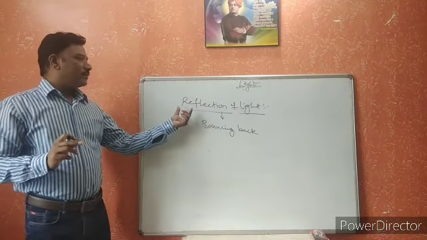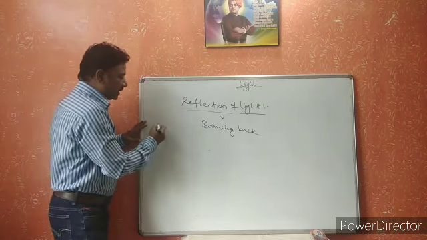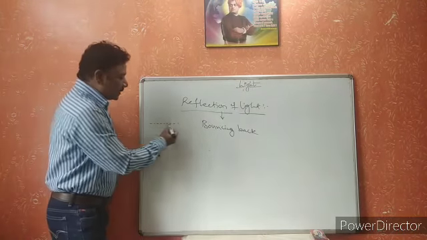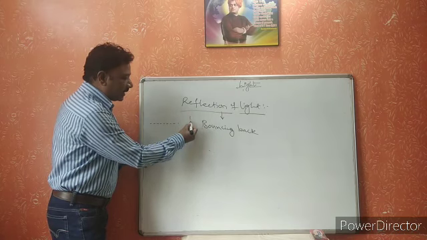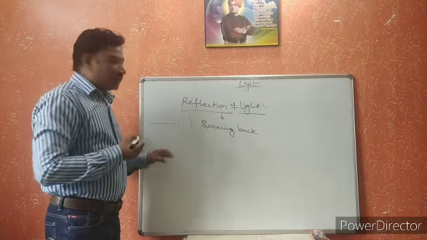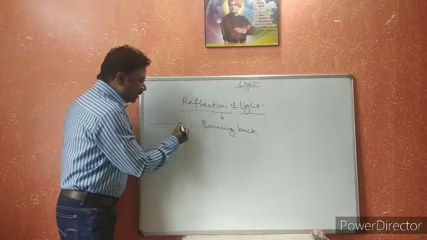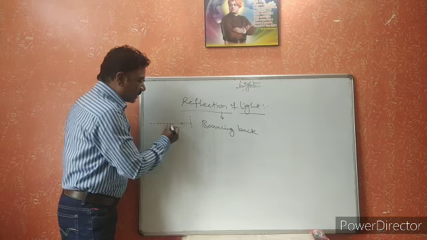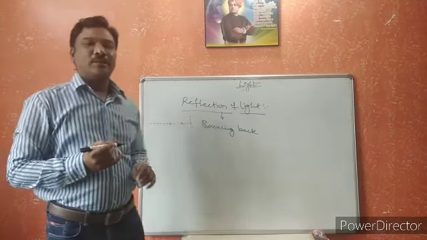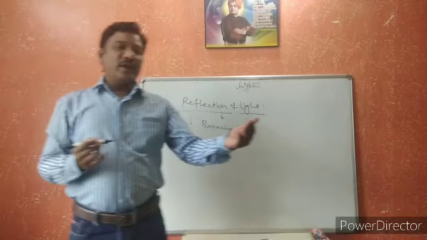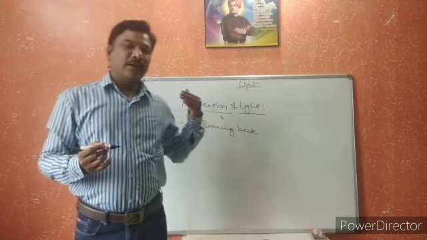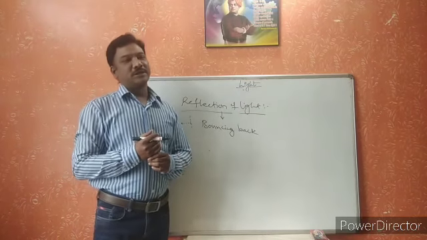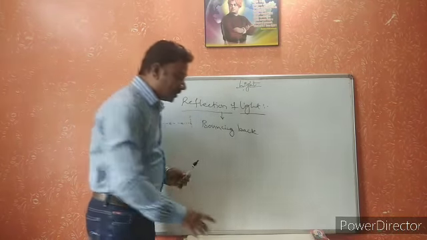In the same way, when the light travels in a straight line path, if there is any obstacle in the path of the light, when the light reaches the obstacle, this light ray bounces back into the same medium. The light bouncing back into the same medium is called reflection of light.